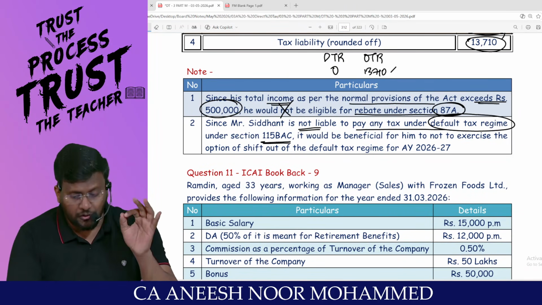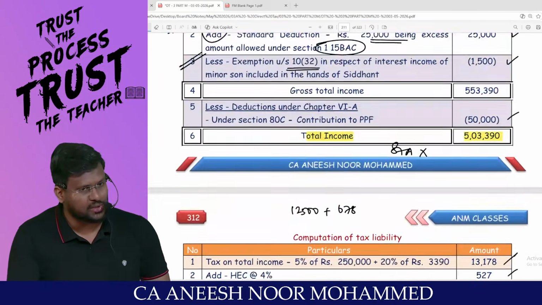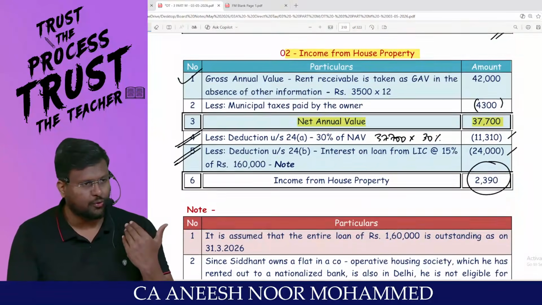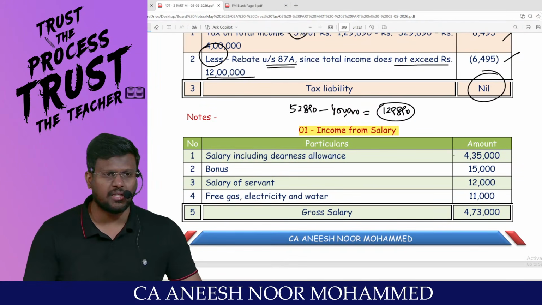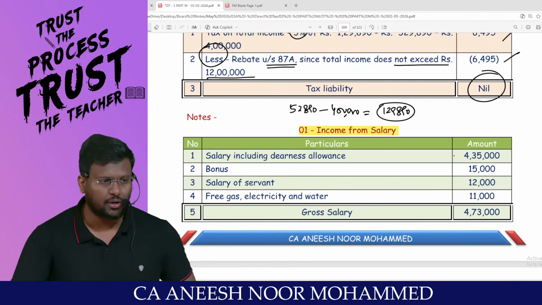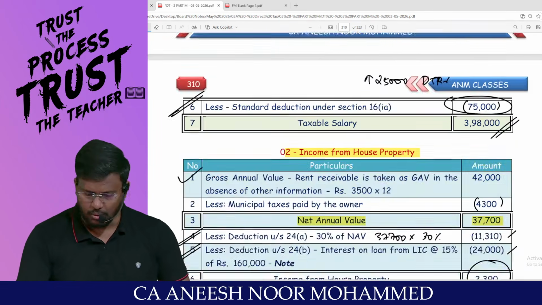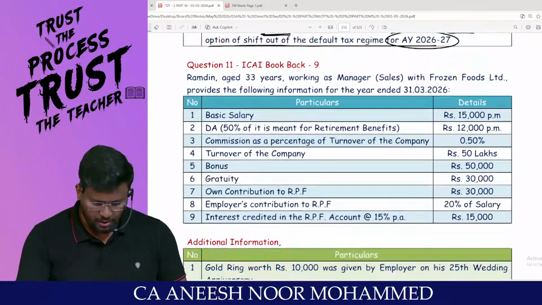It would be beneficial for him not to exercise the option of shifting out of the default tax regime for assessment year 26-27. A very much handleable question for you at this point of time. Every adjustment in DT, you are able to appreciate that: what is allowed under the default tax regime, what is not allowed under the default tax regime. Able to appreciate, my dear lovable students? That's it with regard to question number 10.